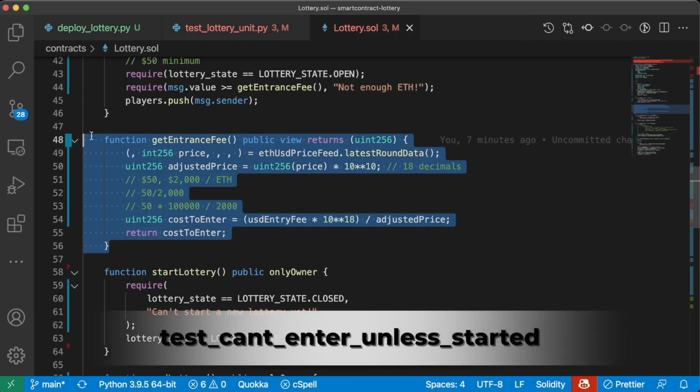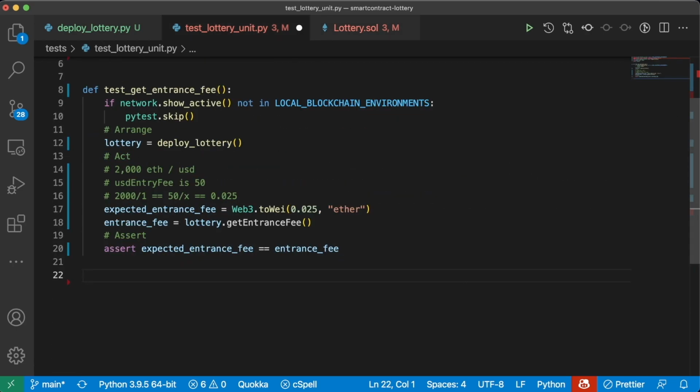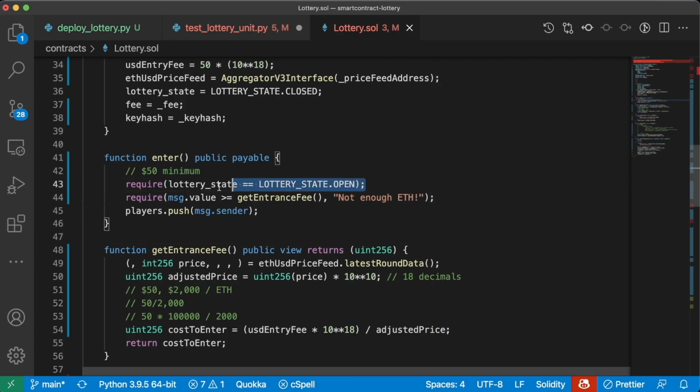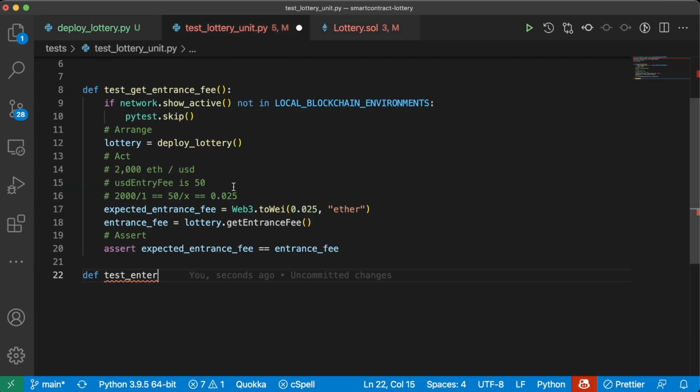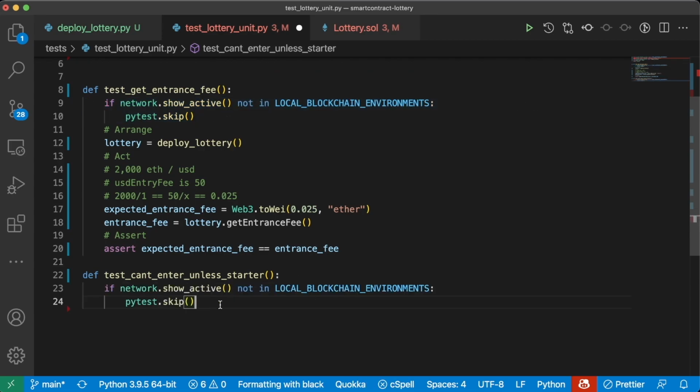What's the next piece that makes sense here? Enter is going to be one of the first things that these developers do. So let's do def test enter. But let's even be more specific than that. We don't want people to be able to enter our lotteries unless the lottery is actually started. So let's make sure that this line actually works. So we'll call def test can't enter unless started. And again, we're only going to run this on a local development chain. So we'll just copy paste this section down here.